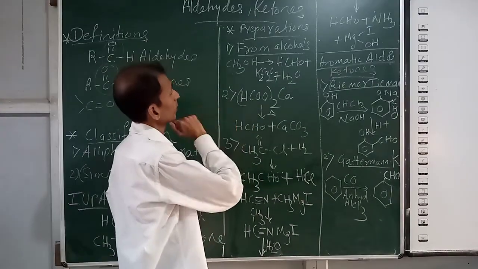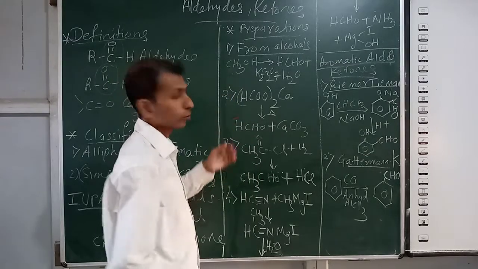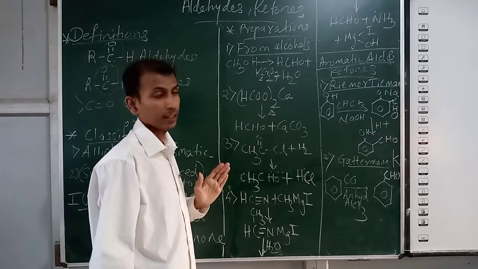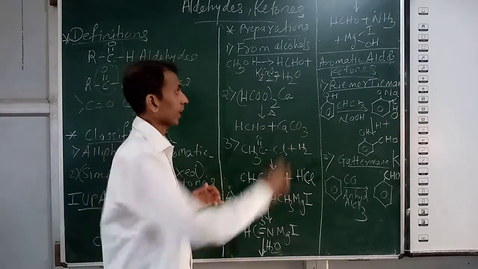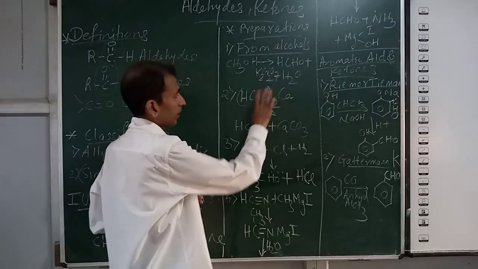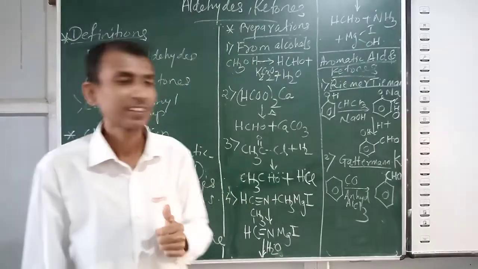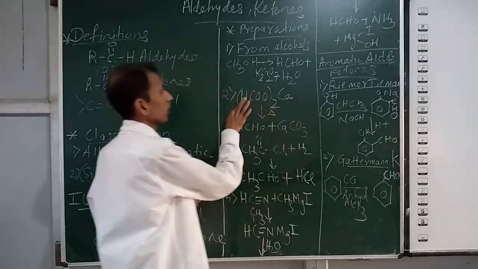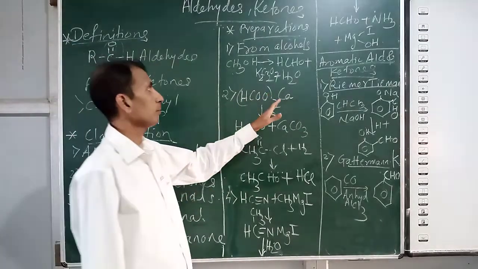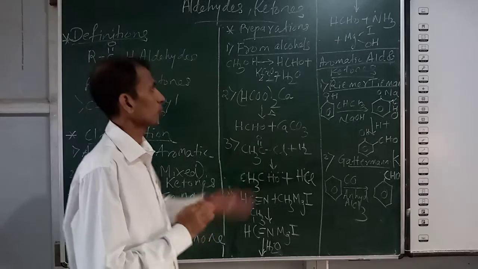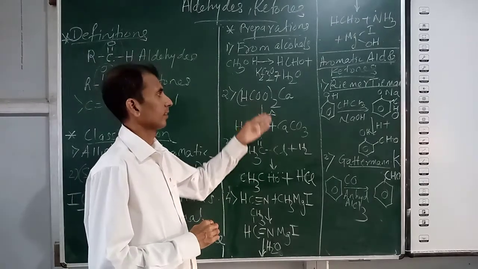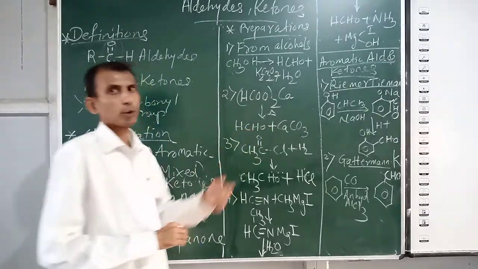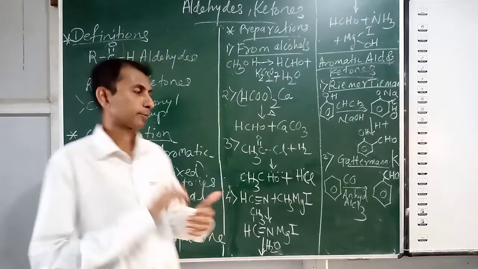Now the second method of preparation of aldehydes and ketones is from calcium salts of carboxylic acid. If we remove the C from here and put H here, and remove these two also and put H here, you get carboxylic acid. But we cannot use carboxylic acid directly. That's why we are using calcium salts of carboxylic acid. So it is a very easy reaction, directly heat this calcium salt of carboxylic acid. One molecule you will get is aldehyde, and the second byproduct you will get is CaCO3.